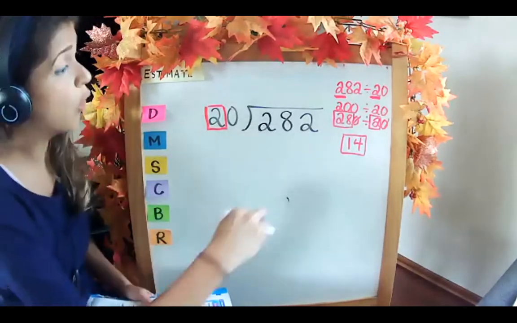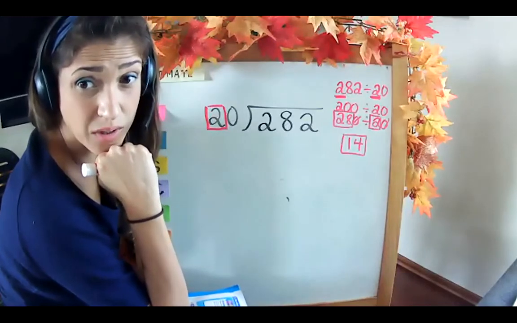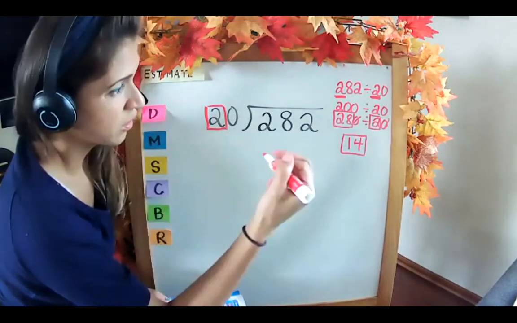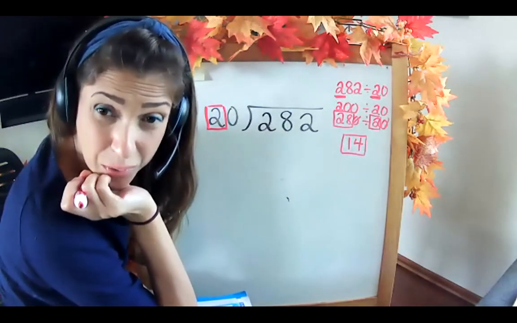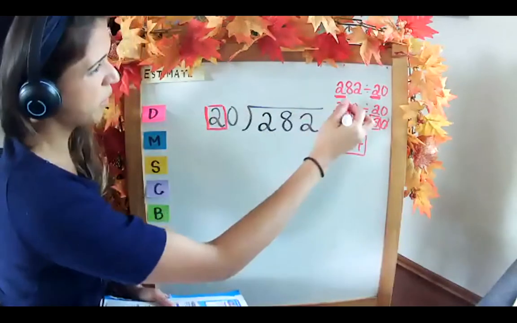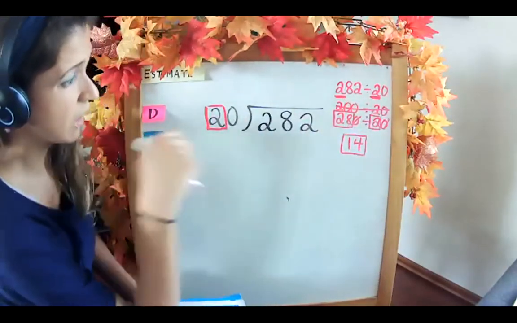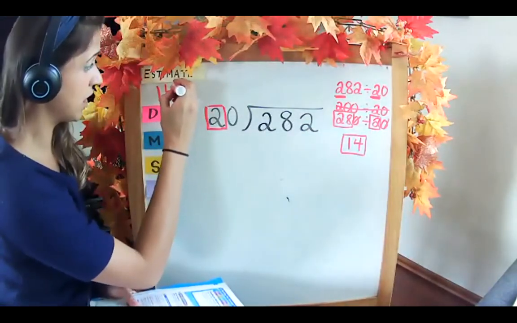If you didn't know 14, what's the highest you could go up to in your 2 times table? 16, maybe 18. You probably know 2 times 12 is 24. Either way, 200 divided by 20 is not going to get us very close, but 280 divided by 20 gives us a good estimate of 14.